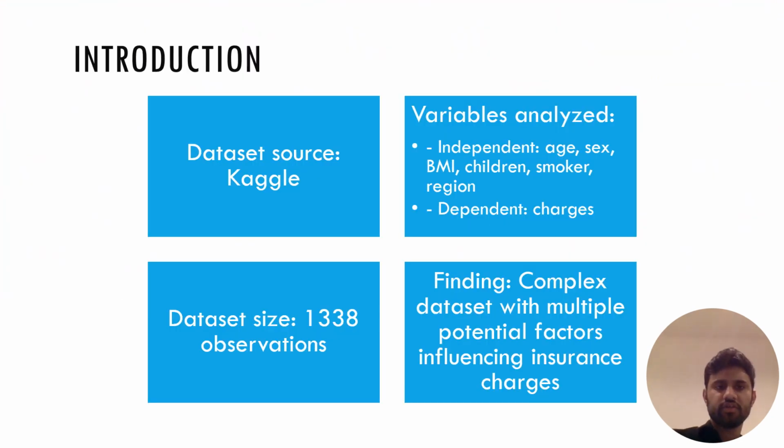So here's the introduction. The dataset used in the analysis comes from Kaggle, a reliable source for data science projects, with 1338 observations. The dataset is robust enough to draw meaningful conclusions. The dependent variable is charges and several independent variables are analyzed, including age, sex, BMI, children, smoker status and region.